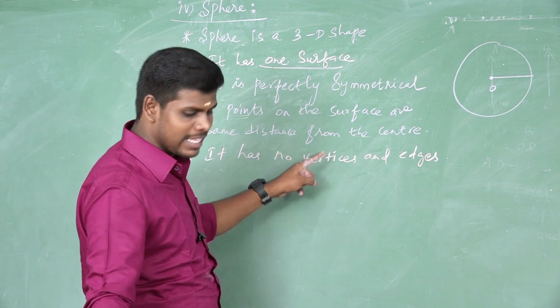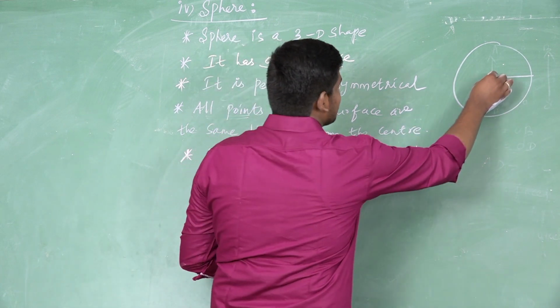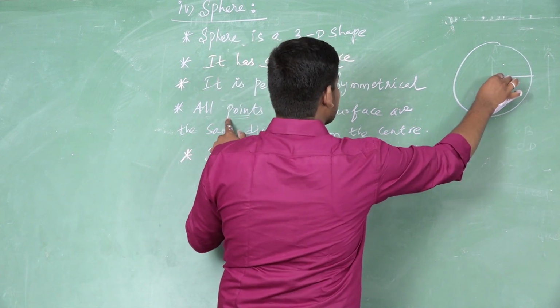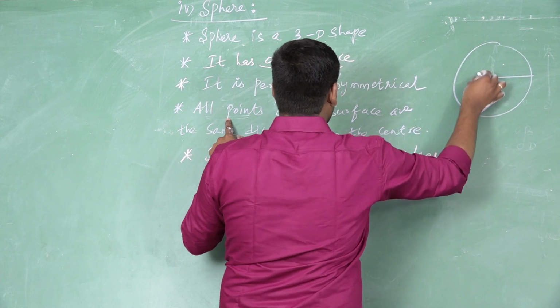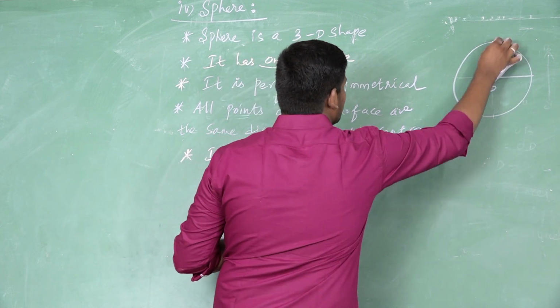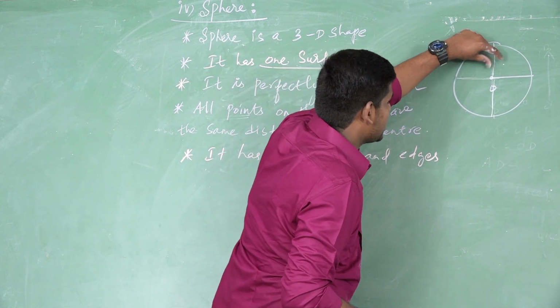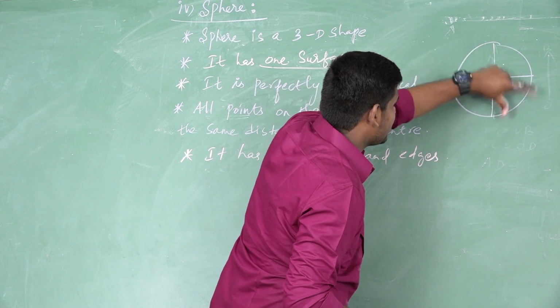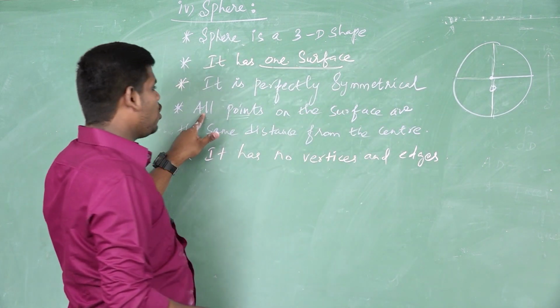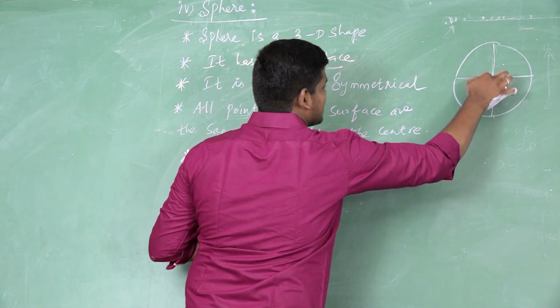How is that? See, this is the center point, represented by O. All points on the surface are the same distance from the center. So see here, this is the same distance. Here also the same distance. Four sides: 1, 2, 3, 4. Same distance. We are telling that all points on the surface are the same distance from the center.